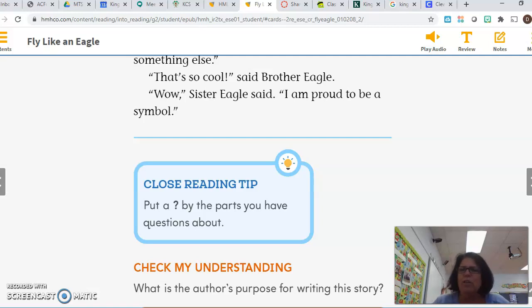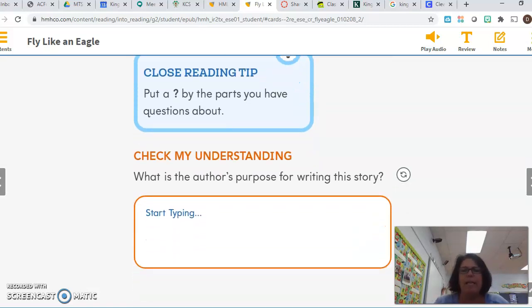Alrighty, so let's look at the bottom and let's think. Earlier this week, we talked about what is the author's purpose for writing this story. And remember, we said that finding that answer was as easy as pie. P stands for persuade, I stands for inform, and E stands for entertain. So in persuade, we said that the author wants to convince you of something. The author wants you to believe something.